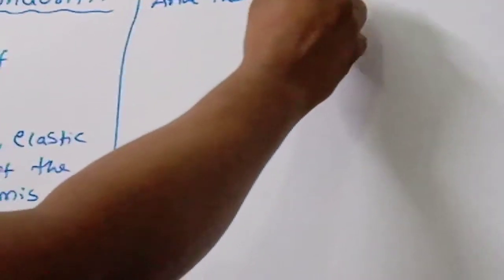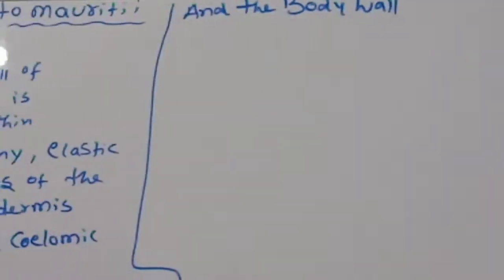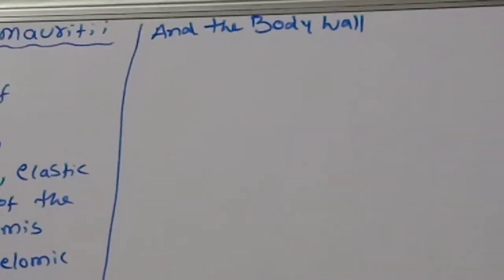Children, this point you have to remember.